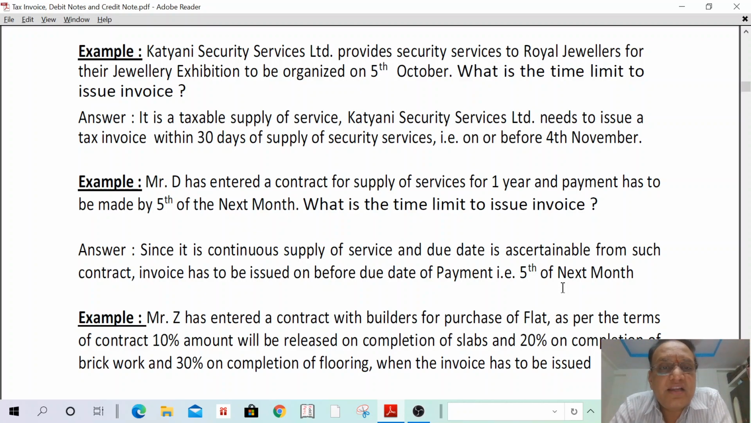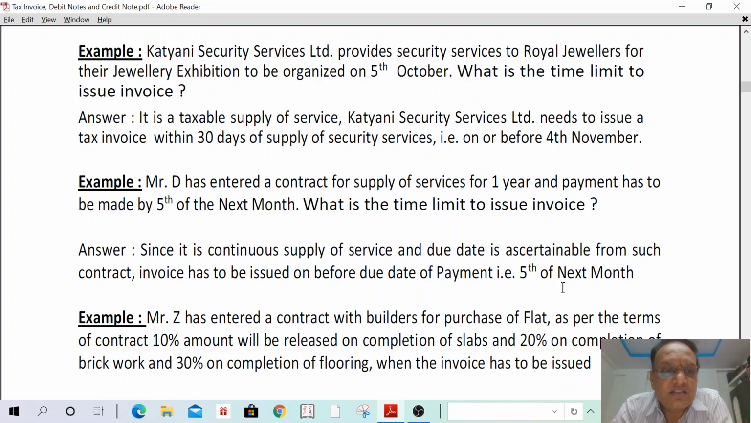Where was the supply made? Supply was made on 5th October. So you exclude 5th October. How many days are left over in October? October has 31 days. 31 minus 5 is 26 days, and 4 days of November, that is 4th November. So the invoice shall be issued within 5th October plus 30 days, that is 4th November. That is the time limit to issue invoice: on or before November 4th.